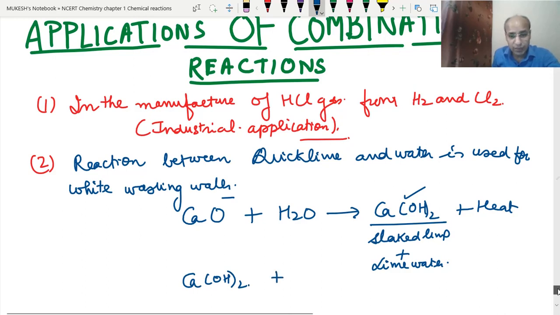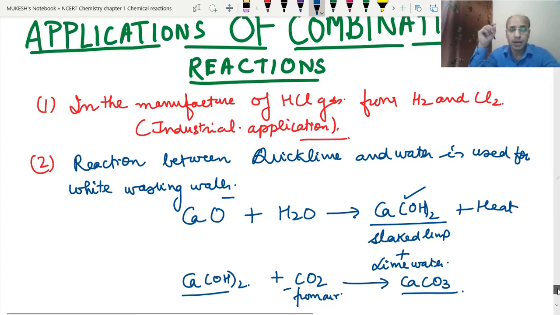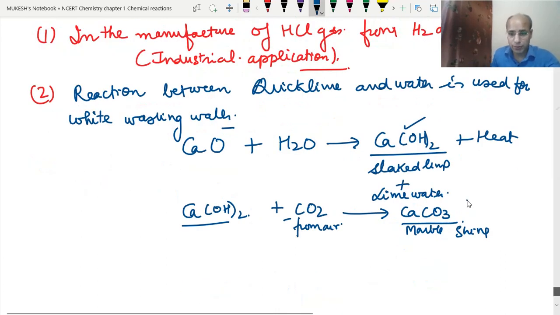Then it will take the carbon dioxide from the air, and this carbon dioxide and calcium hydroxide will react together to form calcium carbonate, which is marble, and which is shiny. So in 2-3 days this reaction takes place.